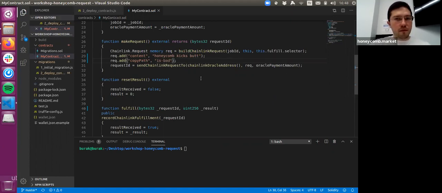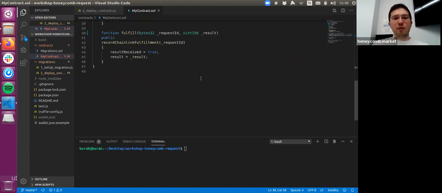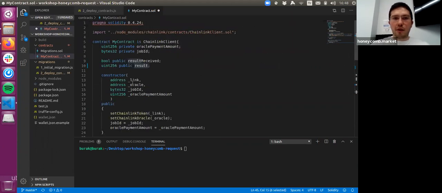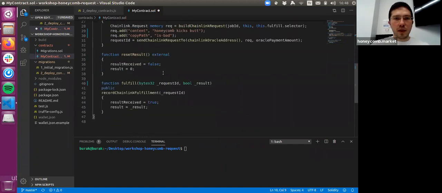Now the Oracle is going to return a boolean, so this should be a boolean, and this variable should also be a boolean, so we will declare it as a boolean here. And here, while resetting the results, we should be replacing this with a false.